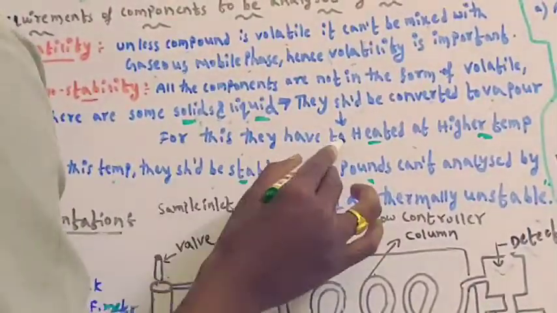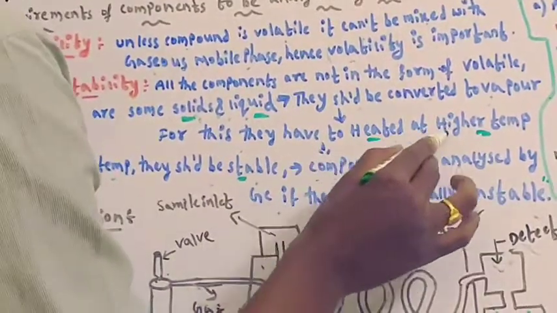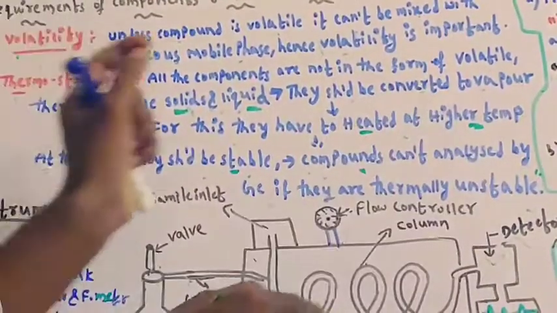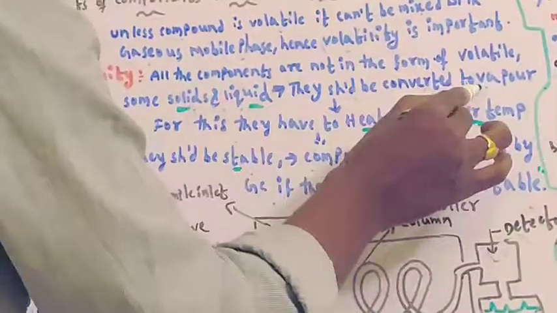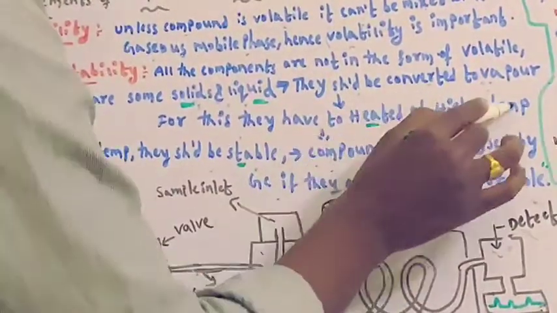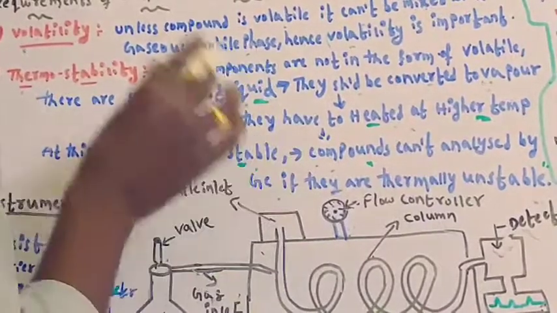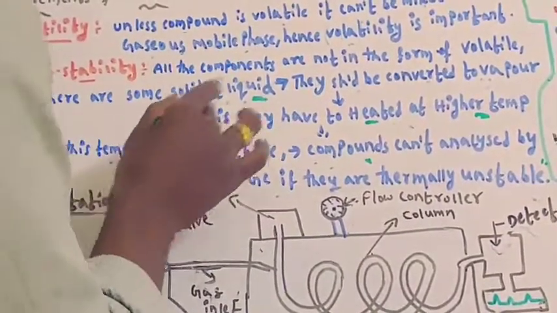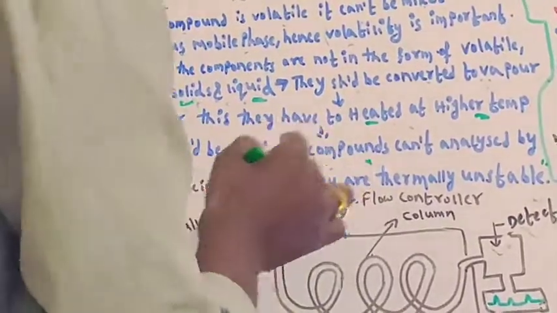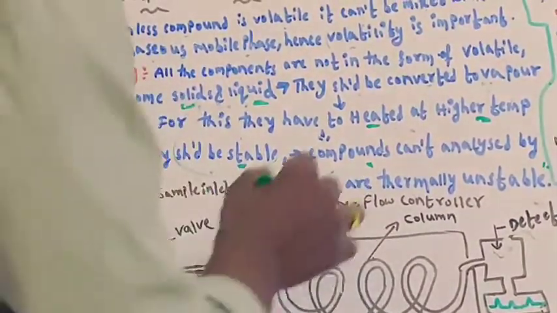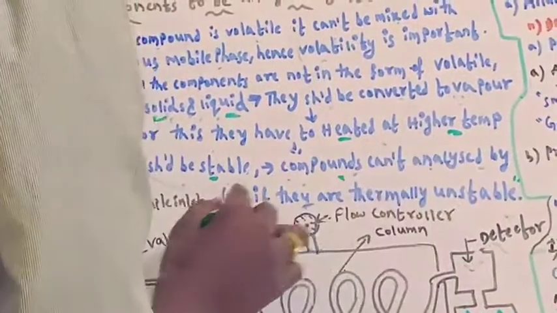For this we have to heat the compound at a higher temperature. The solids or liquids have to be heated at a higher temperature to convert them into vapor form. At this higher temperature, the solid or liquid should be stable, that is, thermally stable. Otherwise, the components cannot be analyzed by gas chromatography if they are thermally unstable.